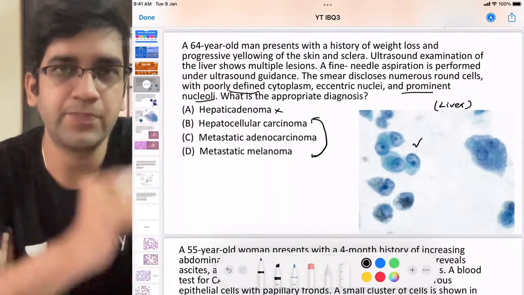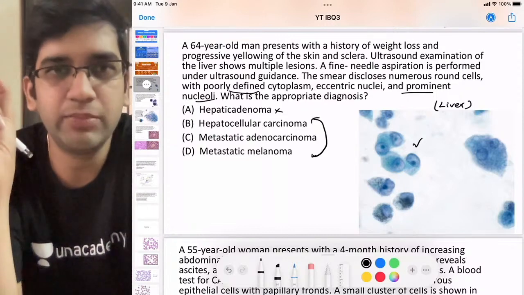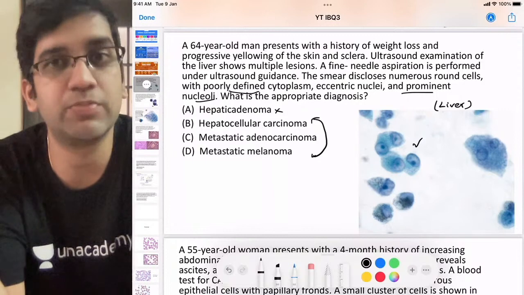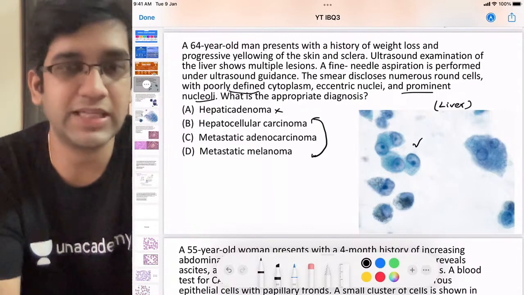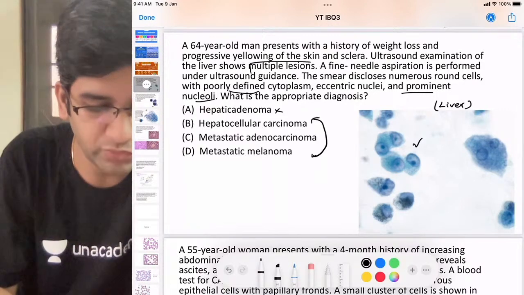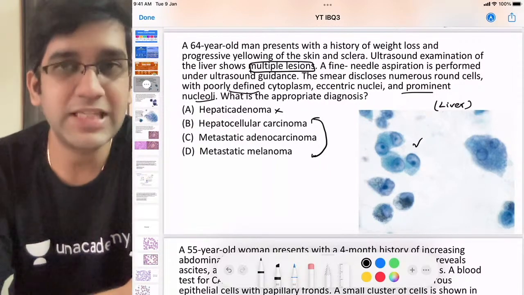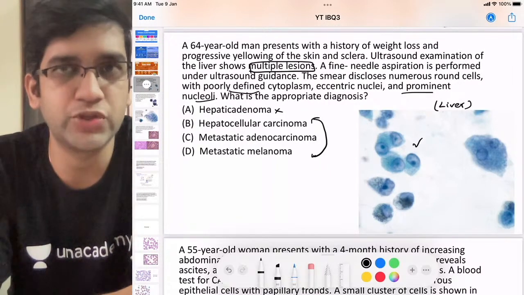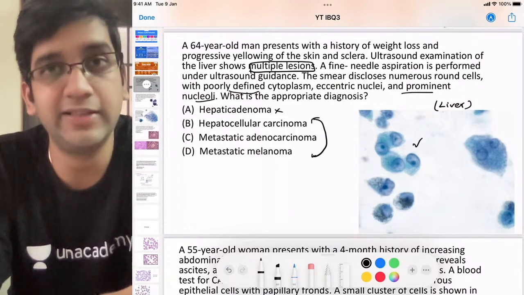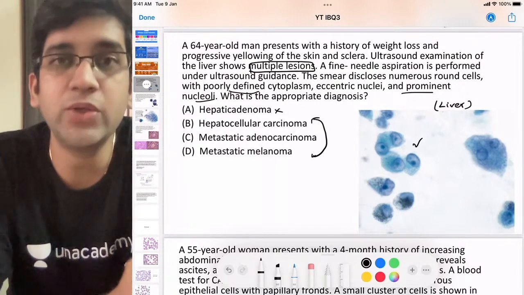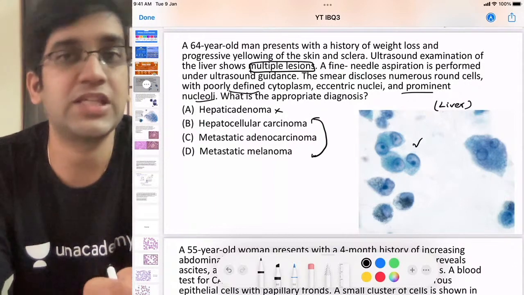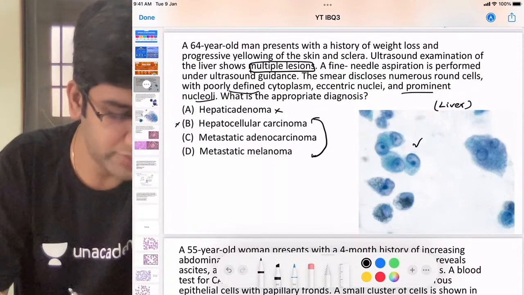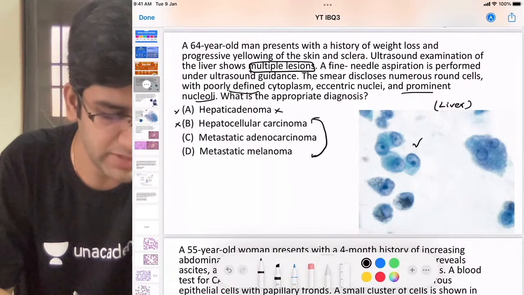First, when you look at the history, the patient is having multiple liver lesions. Whenever there is a lesion in any part of any organ, if it's multiple, you think of primary or metastasis. This is a very important clue for me here. When I have multiple lesions, what do you think of? We generally think of metastatic deposits, right? It's not only in the liver, in the lung, in the brain, anywhere you see multiple lesions, metastasis is more on the cards compared to the primary, right? So this again is kind of a remote possibility for me now. A and B are kind of ruled out.